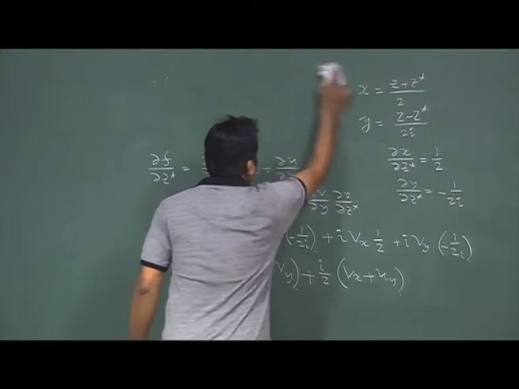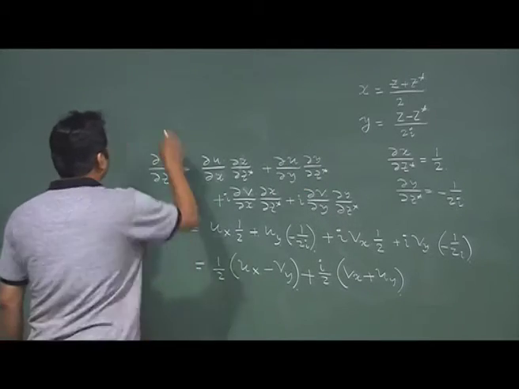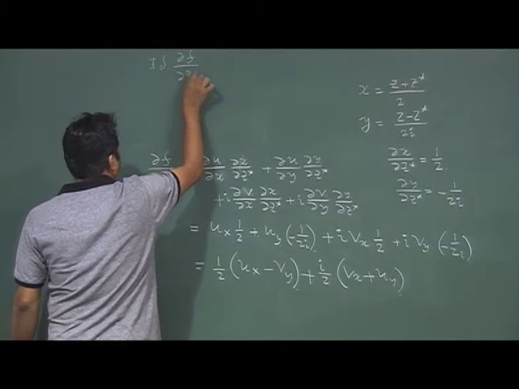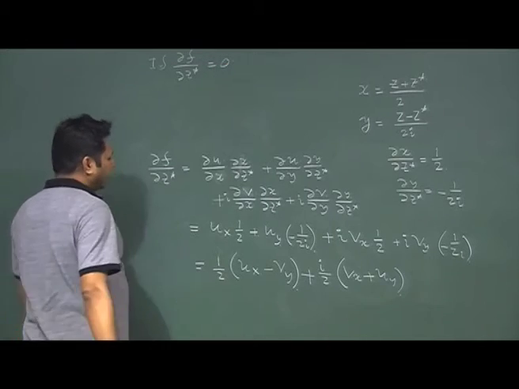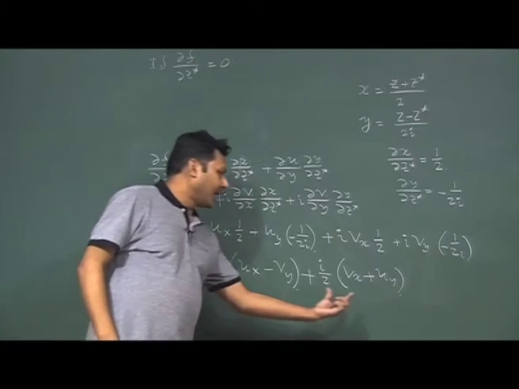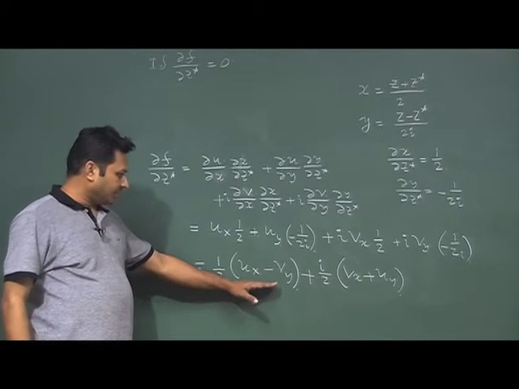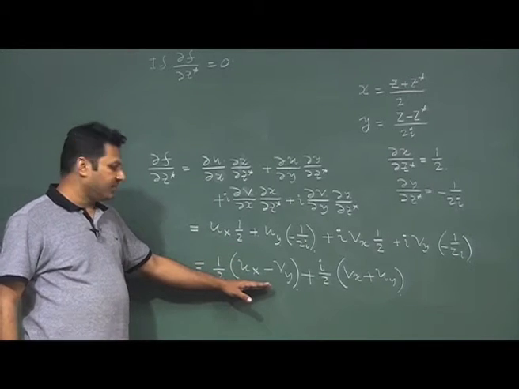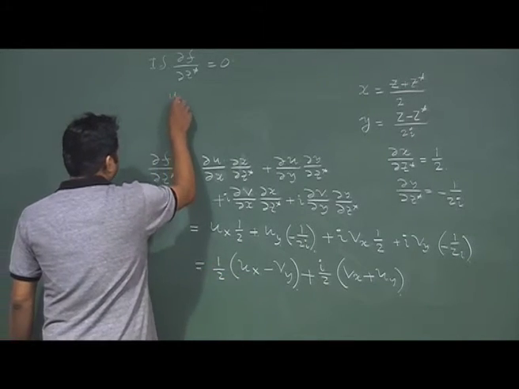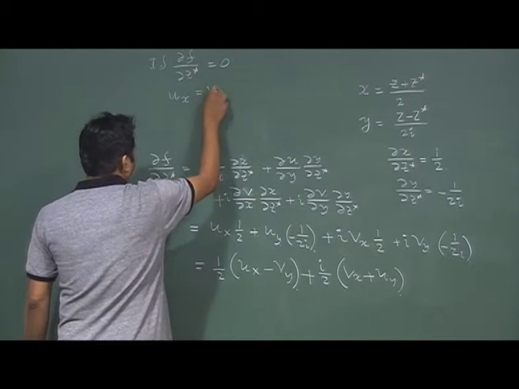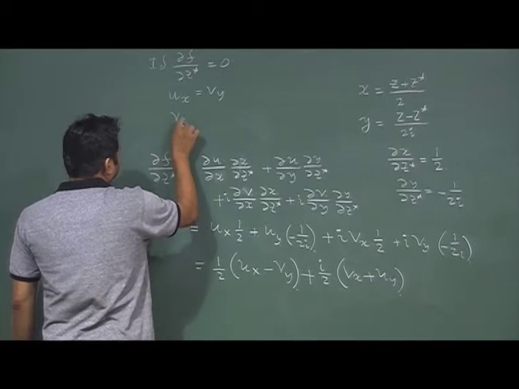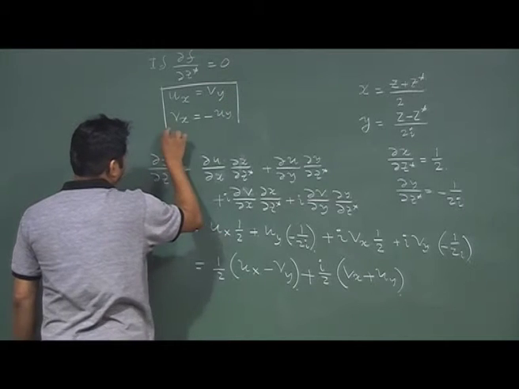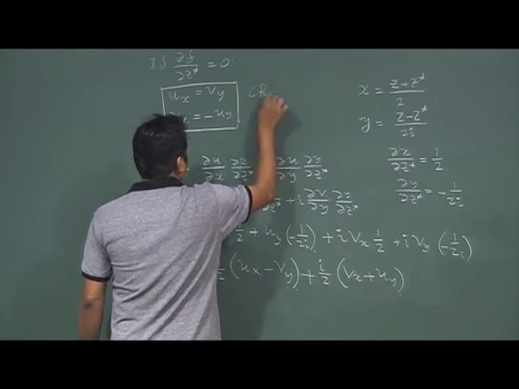from where I started, if del f del z star is 0, that essentially means this is 0 and this is 0, because this is the real part and this is the imaginary part. So, this real part and imaginary part should be 0 individually. If this is the case, I can readily have u x is equal to v y and v x is equal to minus of u y, which is nothing but our old CR equation. This is the Cauchy-Riemann equation.